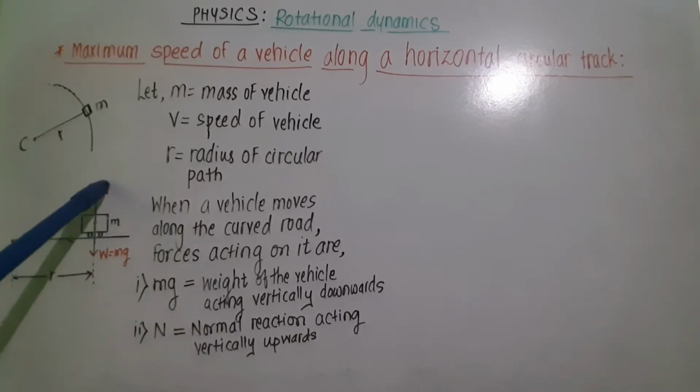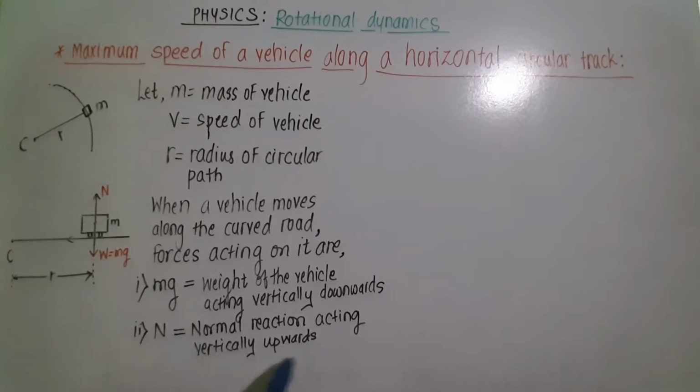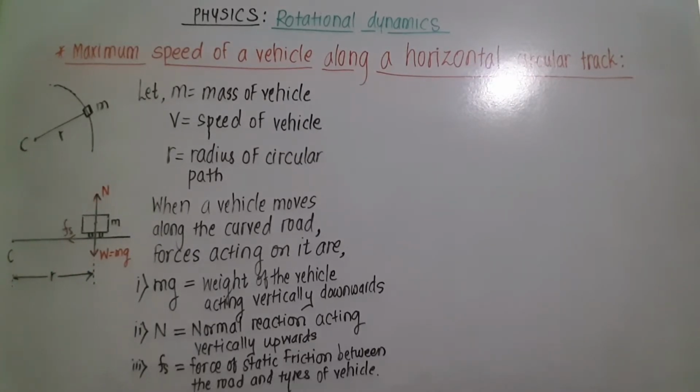Second force is the normal reaction, which is acting in vertically upward direction on that vehicle. And third force is the force of static friction between the road and the tires of the vehicle, which is acting in horizontal direction along the path.